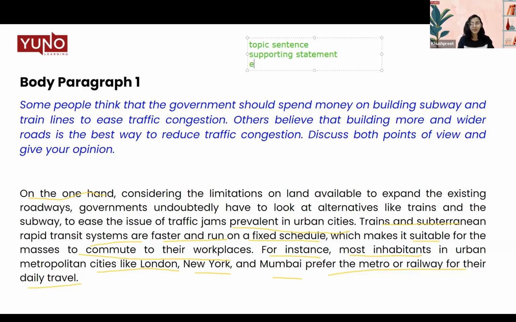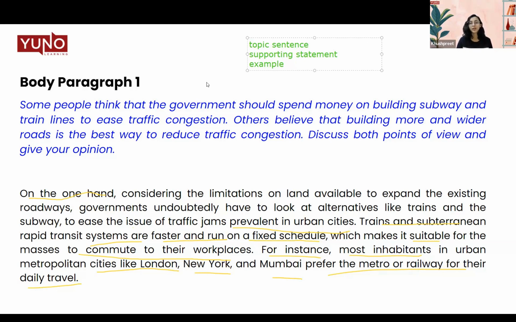And last but not the least, we have an example. Now, this is also very important. Once you've given your supporting statement, you also have to back it up with an example. So an example is basically a foolproof method to just wrap your entire argument and give a full-fledged argument that this is complete. I have given a topic sentence, a supporting statement and an example, and you have developed it sufficiently for the examiner to be convinced. Now the examiner is convinced, all right, I believe this person because this person has developed their argument beautifully by giving a supporting statement and an example also to back it up. So all these 3 things are very, very important in your body paragraph. Let's move on to the second body paragraph.